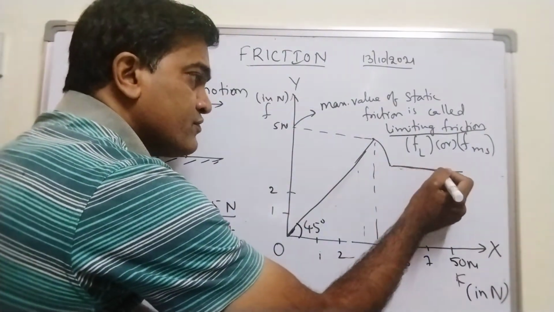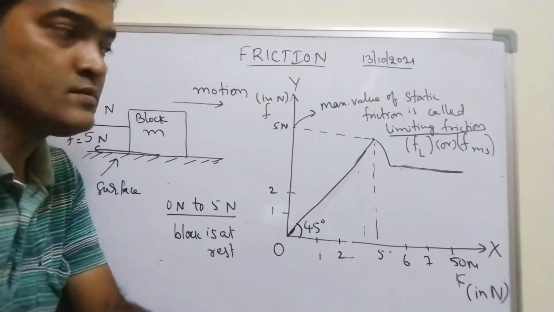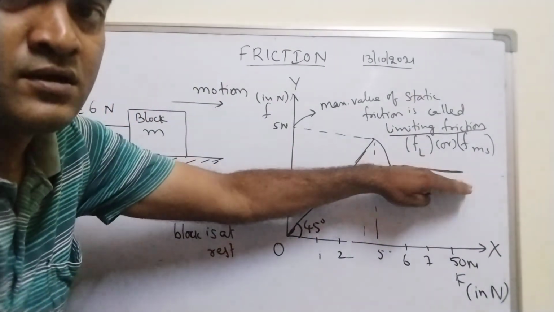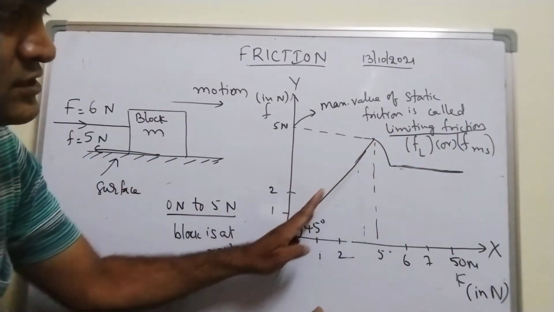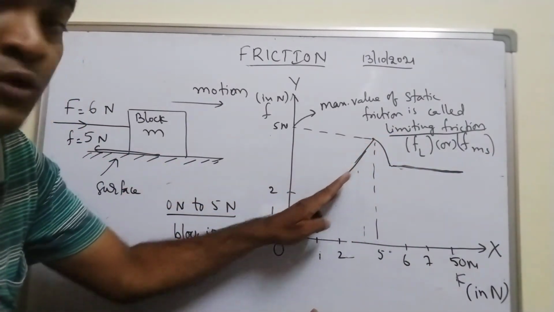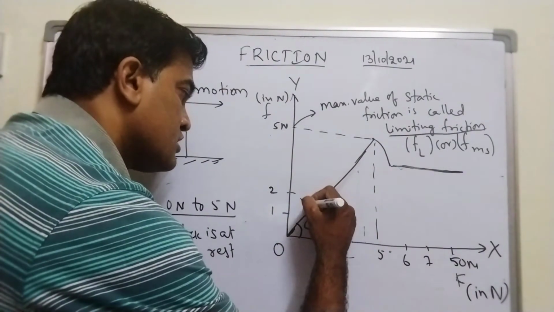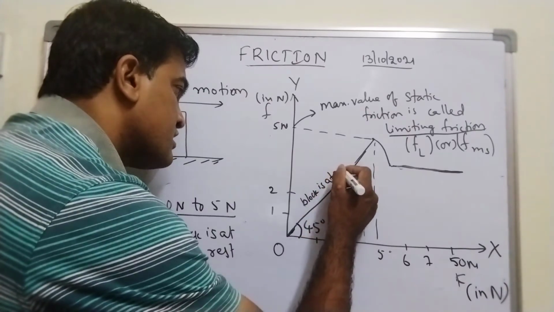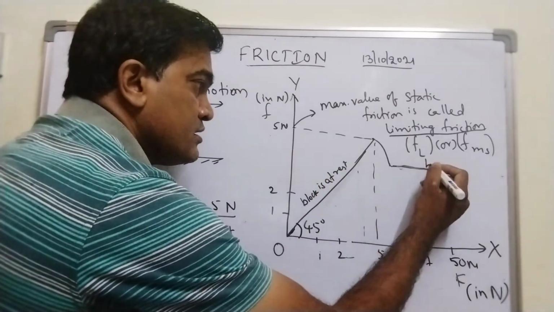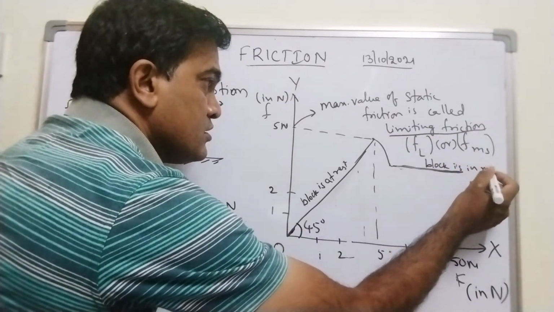This is the graph you got when the block is in motion. This is the line you got when the block is at rest. ఇక్కడ నాకు ఏమొచ్చిందన్న, బ్లాక్ ఈజ్ at rest, and here this block is in motion.